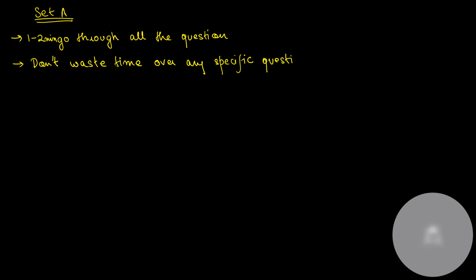Suppose you are getting stuck in a question. Just mark it 2 or mark it 3. That means after solving the entire question paper, this is for the second round. During the second round, I'll solve it.